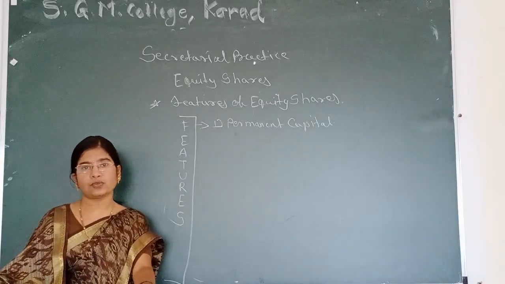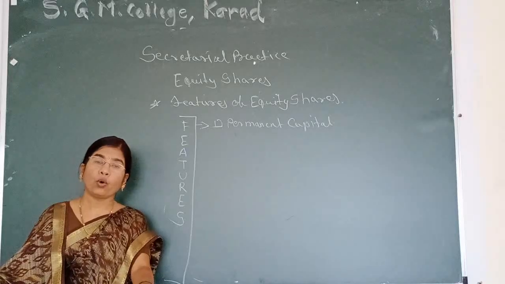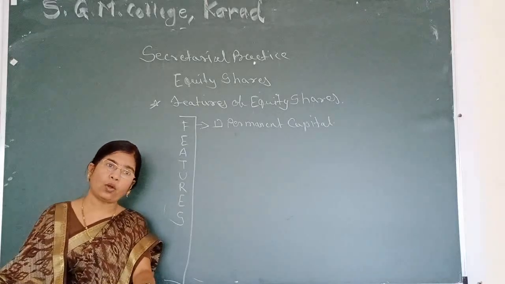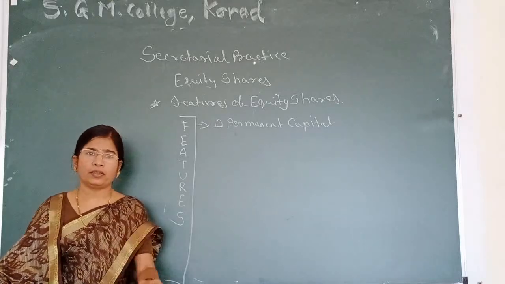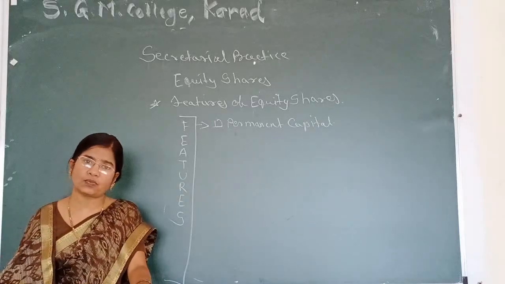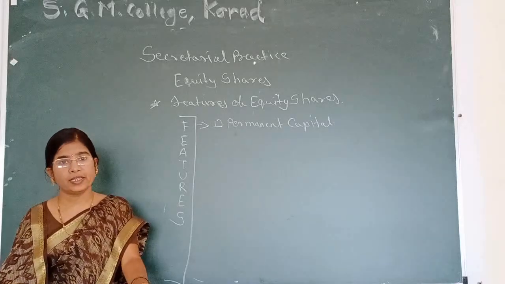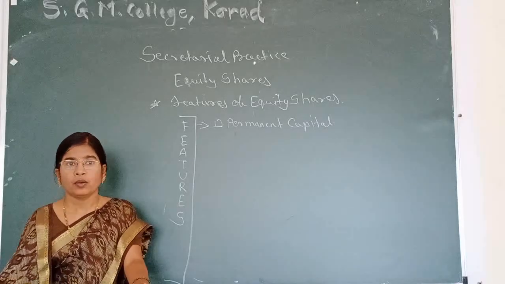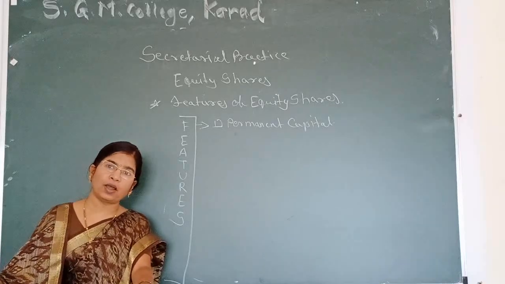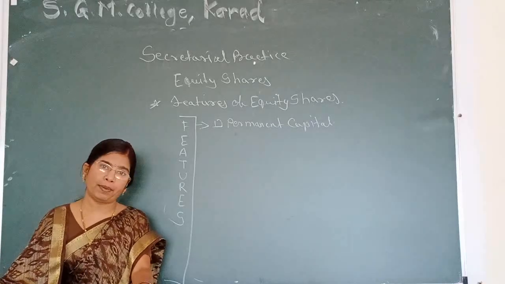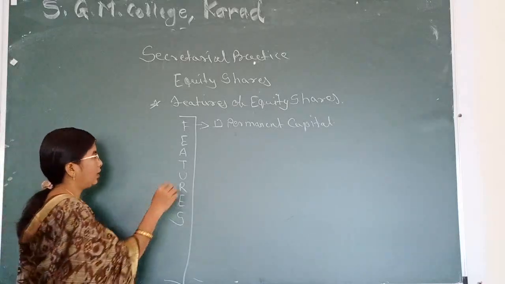Buying back shares from shareholders means the company purchases its own shares from the market, from shareholders who want to sell their shares. It is called the buyback procedure. The company repays the equity share capital only at winding up or in the buyback procedure. Second feature is fluctuating dividend.